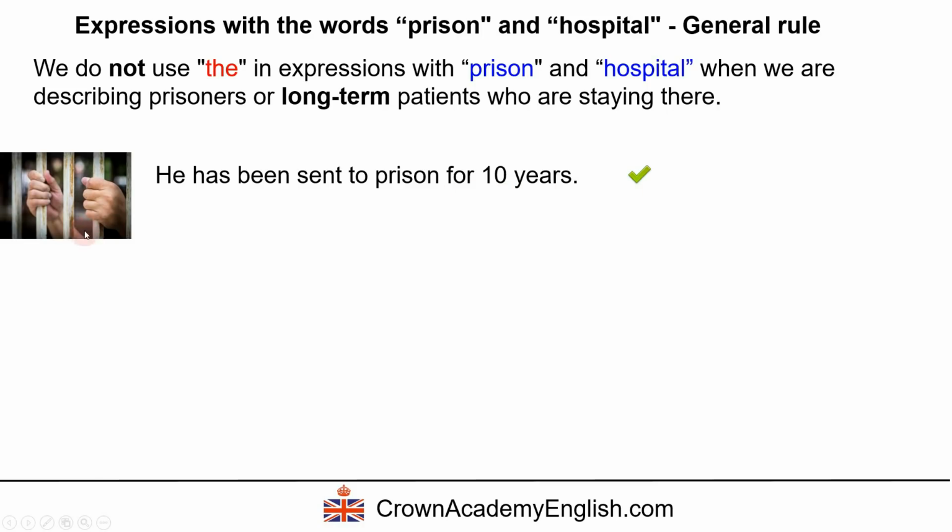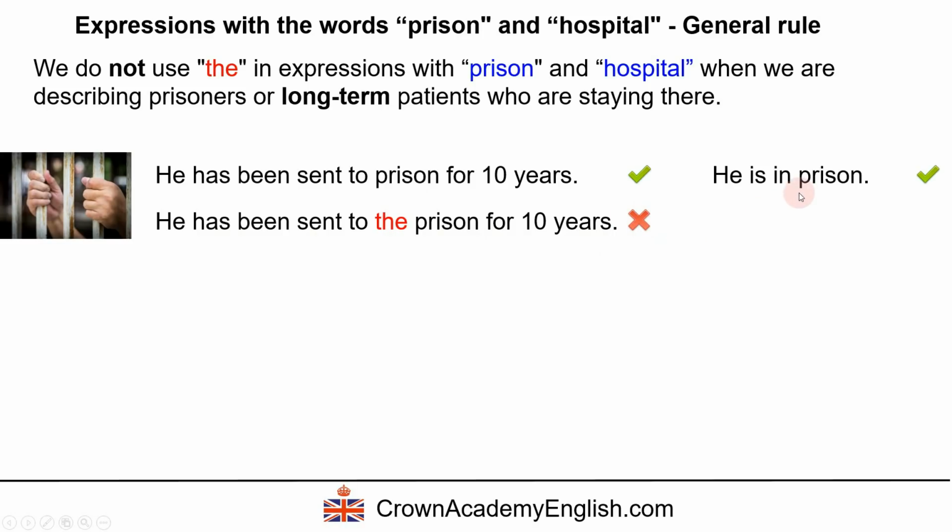Okay, so he's a prisoner. He's a long-term prisoner. He is staying for 10 years. So we say he's been sent to prison, without the word the. And in this context, this is not correct. He's been sent to the prison for 10 years. Okay, that is not the way we say it.